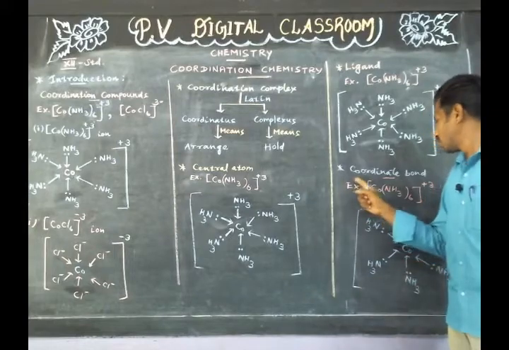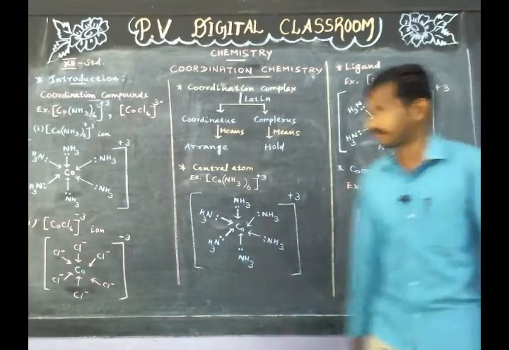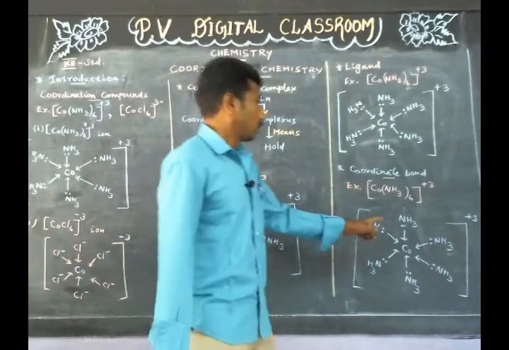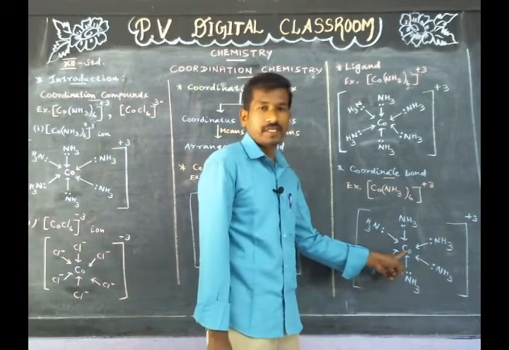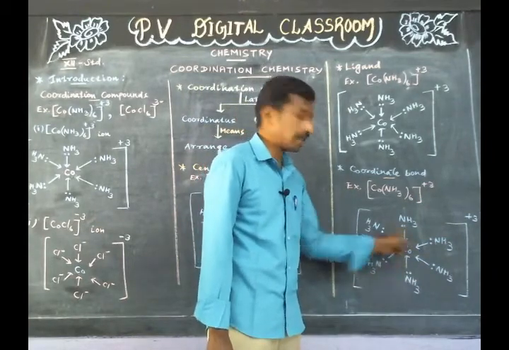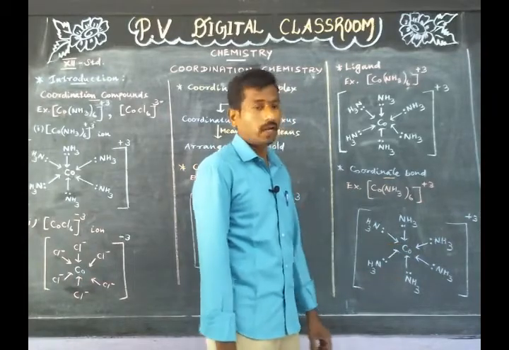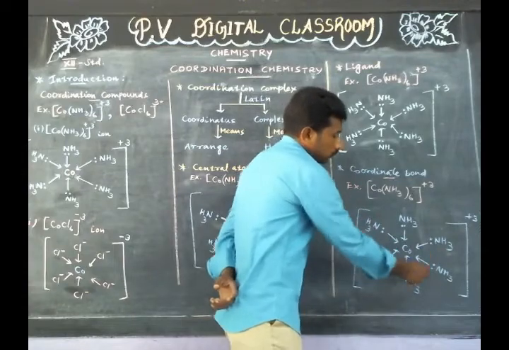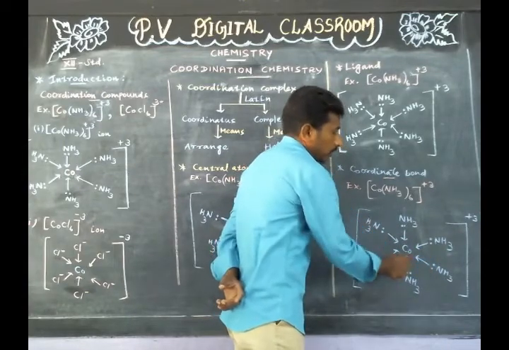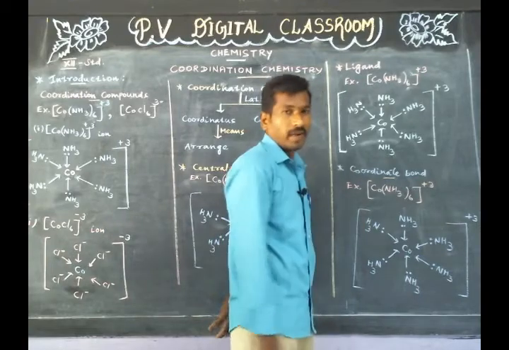Next title is coordinate bond. In coordination compounds, ligands are attached to the central atom by coordinate bonds. A coordinate bond is a covalent bond in which both electrons necessary for the bond formation are provided by one of the combining atoms.